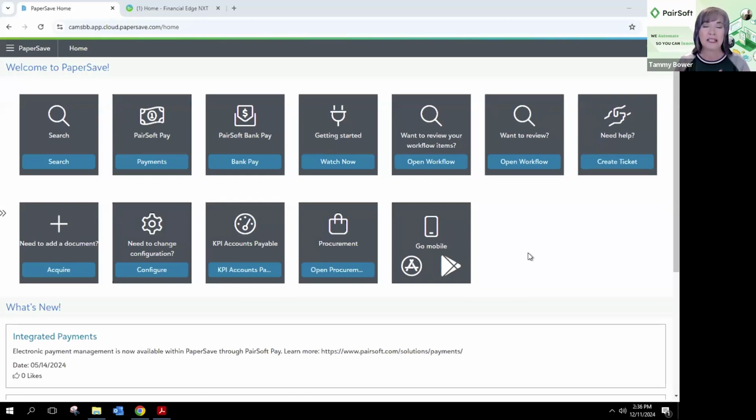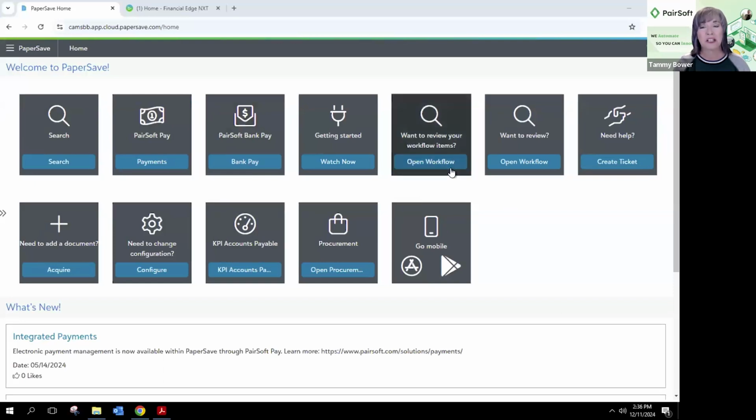What you're looking at right now is my homepage. Depending on which suite of products you have from PaperSave, you may have some of these tiles on your homepage, but you may not have all of them. You might have one. You may just have Bank Pay if you're just going to use FENXT and that solution. But we do have a lot of offerings here.